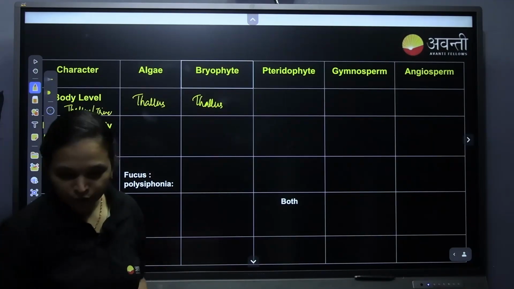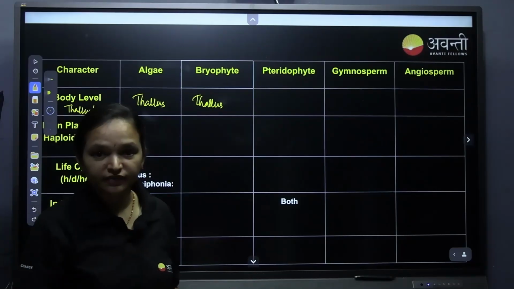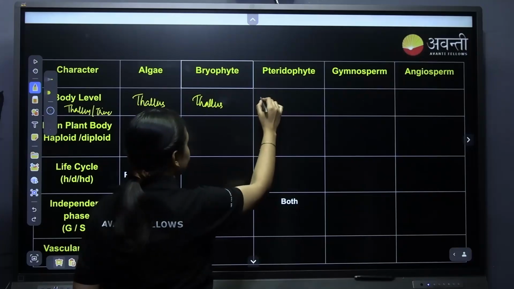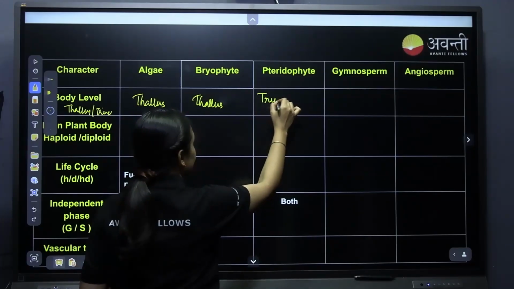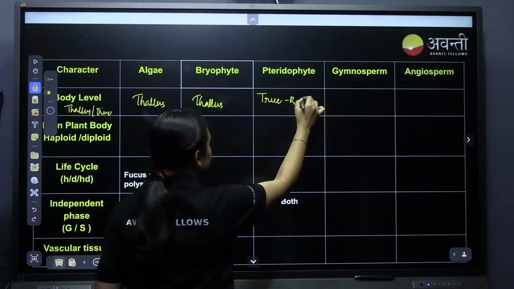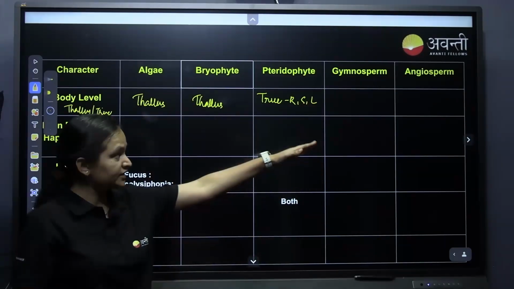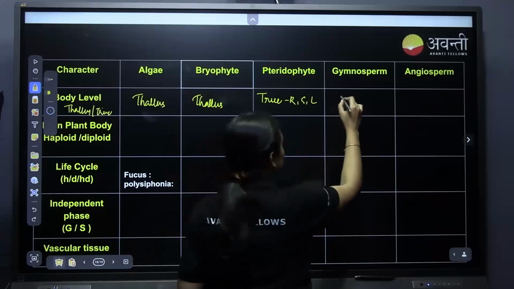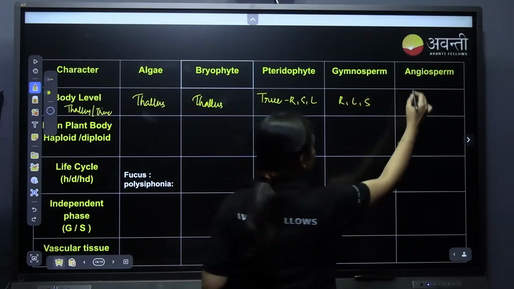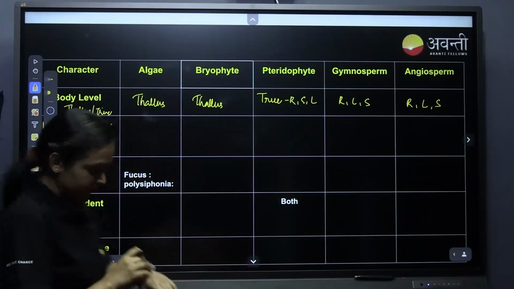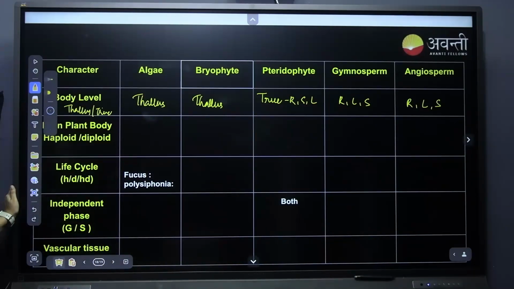Please unmute yourself and tell. Pteridophyte, do they have true root, stem and leaf? Yes, they have true root, stem and leaf. Gymnosperms, as we move towards the complex plants, definitely have true root, leaf and stem. Angiosperms also have true root, leaf and stem. Now, is the main plant body haploid or diploid?